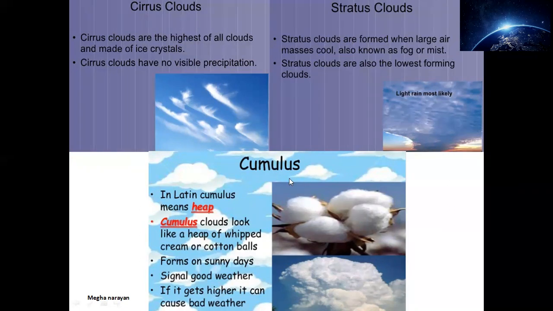Third type of cloud you can see on the screen is cumulus. In Latin, cumulus means heap. Heap means collection, all of them just one above the another together. Cumulus clouds look like a heap of whipped cream or cotton balls. They are formed on sunny days. Proper sunny days are basically responsible for cumulus cloud formation.